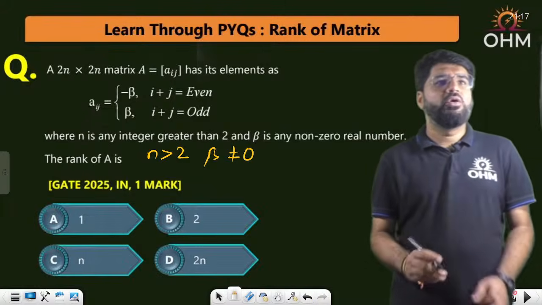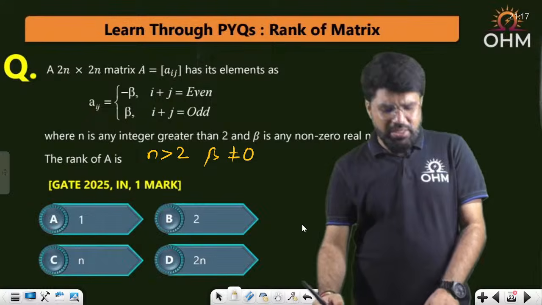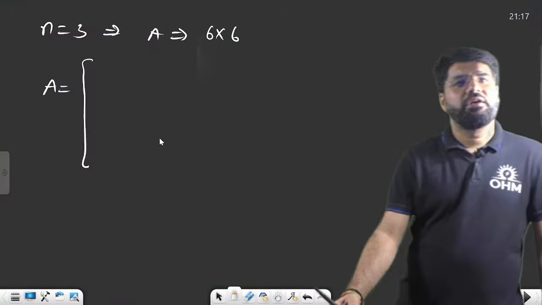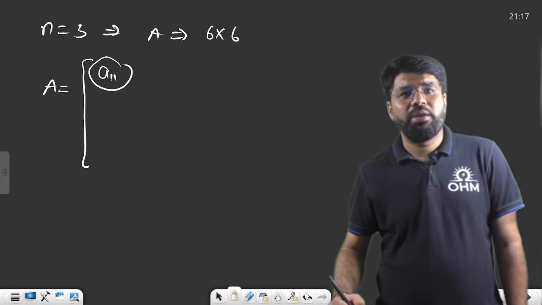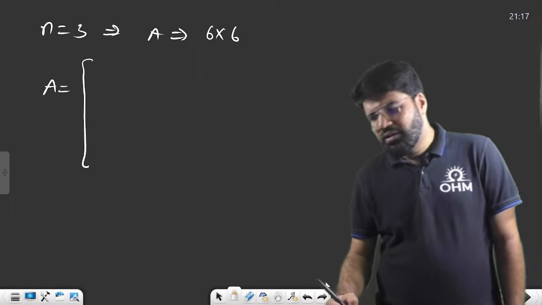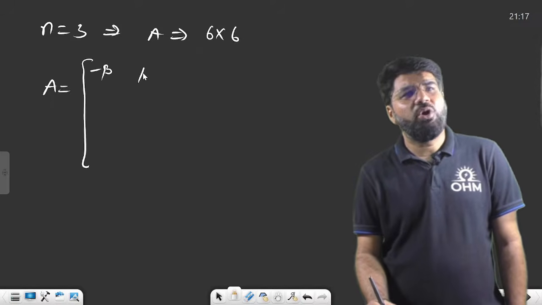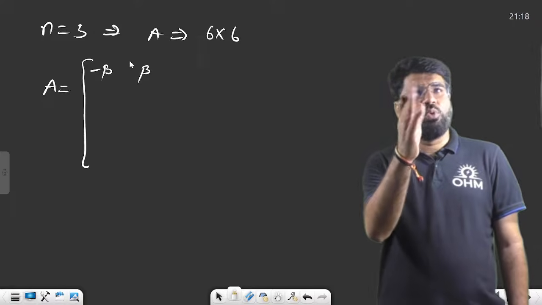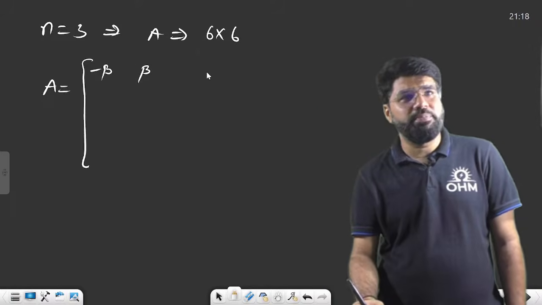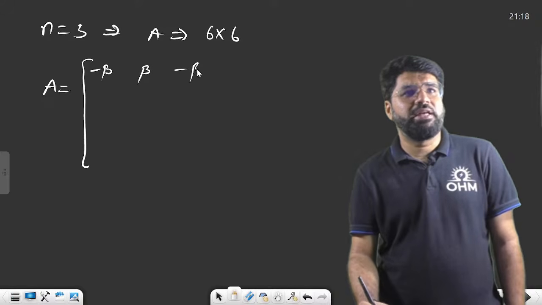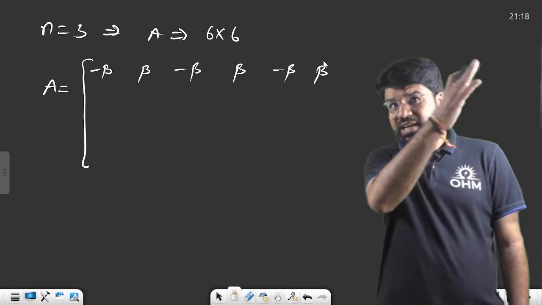If i plus j is even, you take minus beta. What is the first element you start with? Here you will write a11. 1 plus 1 is 2, and 2 means even, and even means write down minus beta. Then it alternates: a12, 1 plus 2 is odd. Then 1 plus 3 is even. That will alternate anyway. Any doubt, please let me know. So minus beta, plus beta, minus beta, plus beta, minus beta, plus beta, up to 6 terms because I have 6 columns.